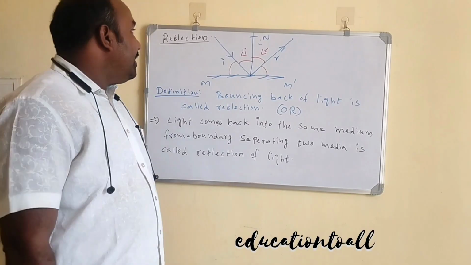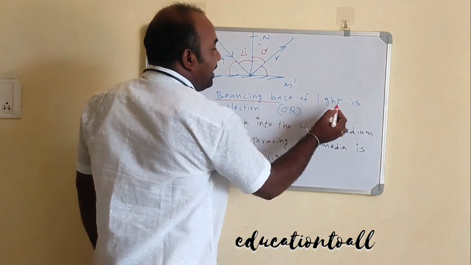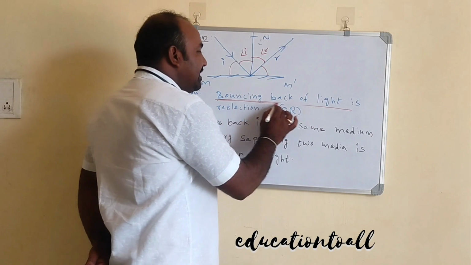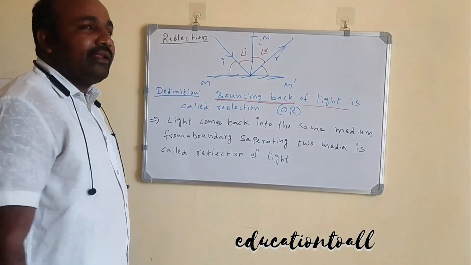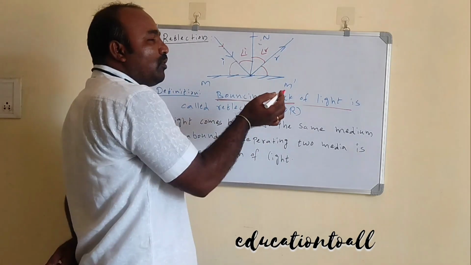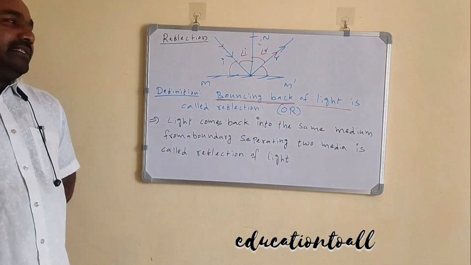Simply, you can define reflection as the bouncing back of light rays. For example, this is the incident ray, and it bounces back into the same medium. That is the easiest definition.